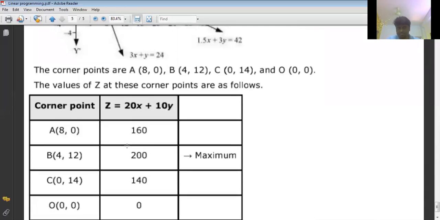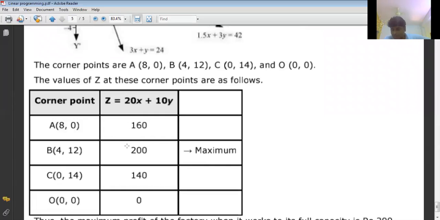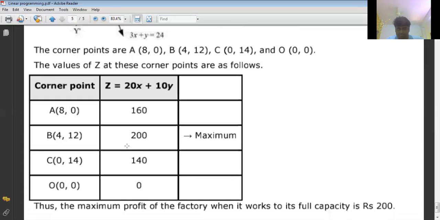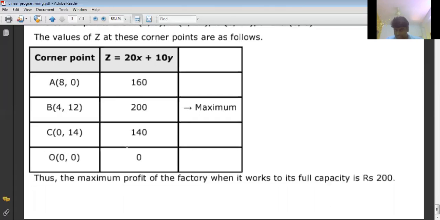We'll see. So from the figure, region is bounded and closed, we should write. Whenever less than or equals to, region will be bounded always. So like that we can take table, corner points, and wherever we'll get maximum, that we write. So therefore the maximum profit of the factory when it works to full capacity is 200 rupees. Correct? It's very simple. Okay, so hope you have understood.